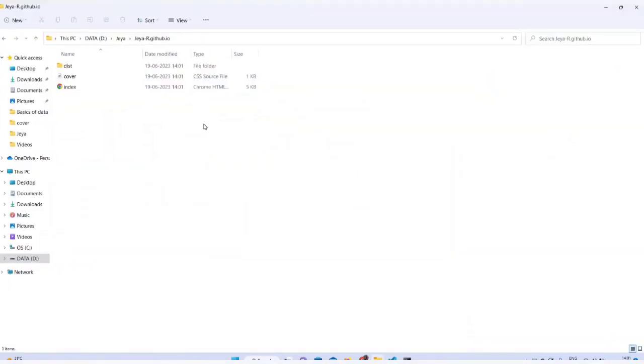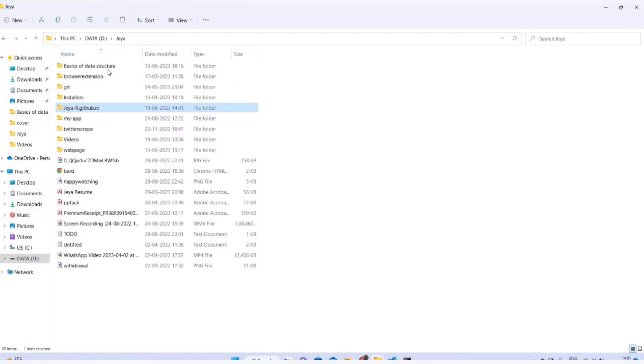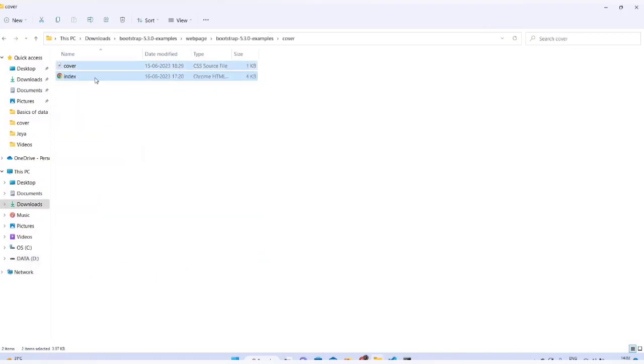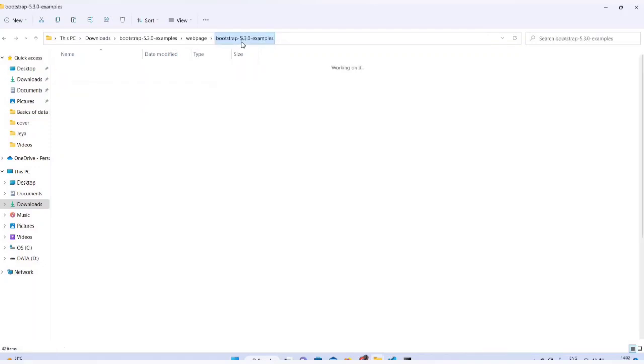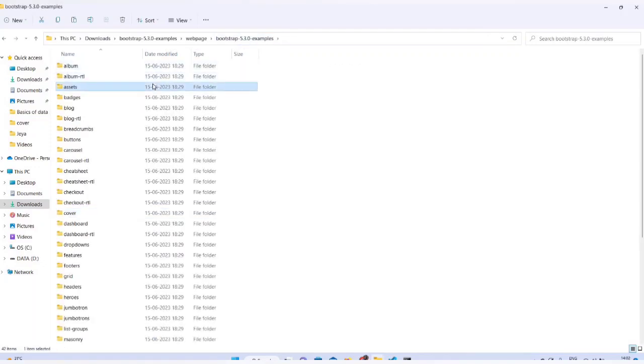Now you need to just copy and paste your source files. For this project, our source files would be cover and index. If you are using templates from Bootstrap, then don't forget to copy the dist folder also, because this contains the needed JavaScripts that make your web page look good.